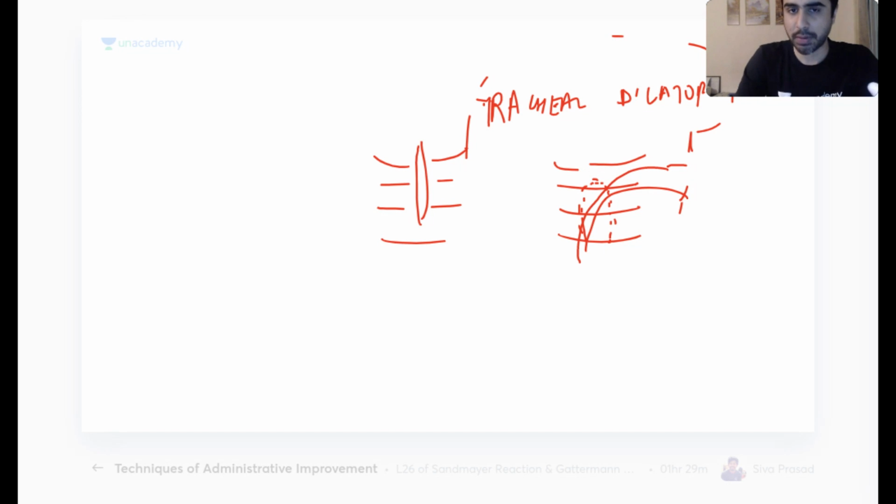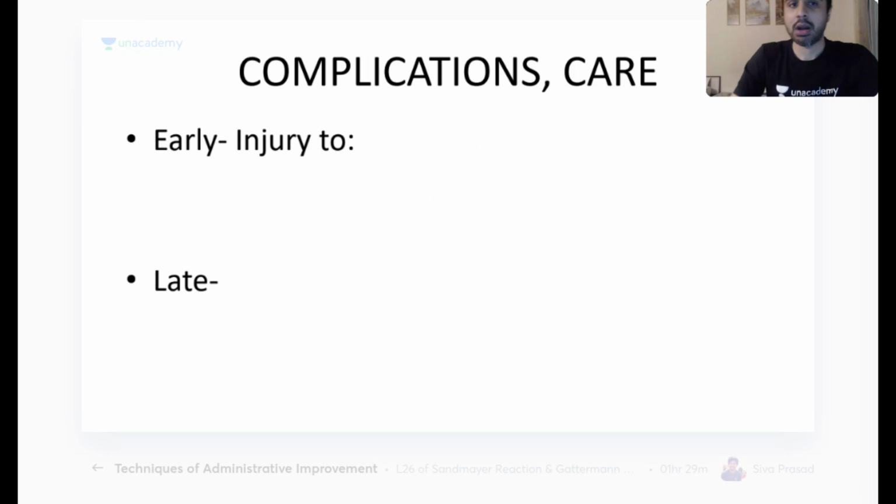Any problem with the procedure? Easy description, life-saving. If you do it correctly, you should be able to do it. No issues about it. Then you talk about complications, if you know. So what are the complications? If you read the books, they give all sorts of millions of complications. I will give you a pattern to remember.